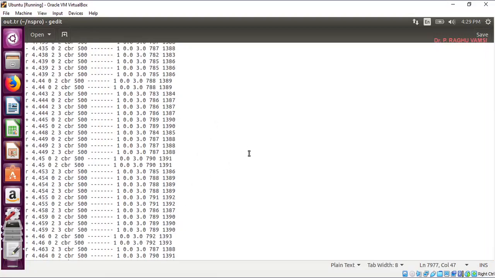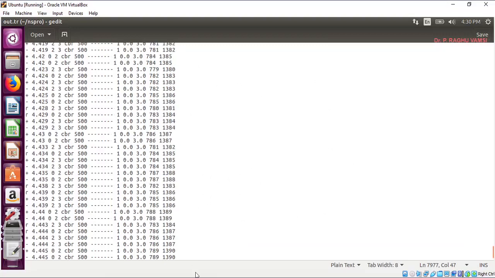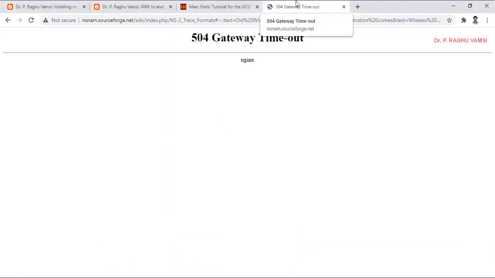If the number of nodes is more and traffic is too heavy, then the trace file size may go up to gigabytes, maybe 1 GB, 2 GB, 3 GB. So you cannot open that trace file in a normal editor, and you cannot analyze it. For that, you need an AWK script with which you can figure out how the traces can be observed.